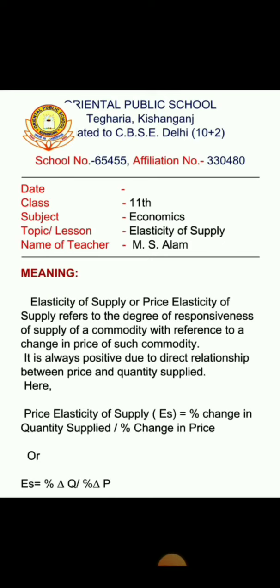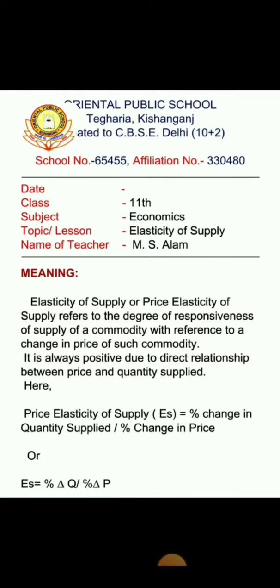We can calculate the elasticity in a mathematical way. The basic formula to calculate the price elasticity of supply is ES, where E indicates elasticity and S supply of the commodity, equal to percentage change in quantity supplied, means how much percent quantity is going to change, divided by percentage change in price, means how much percent the price is going to change.